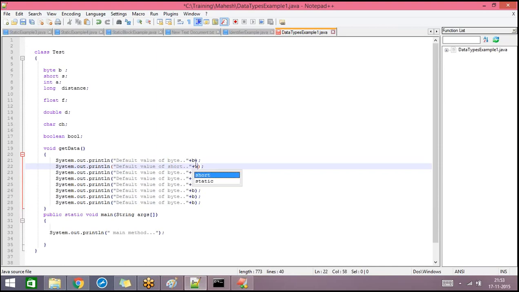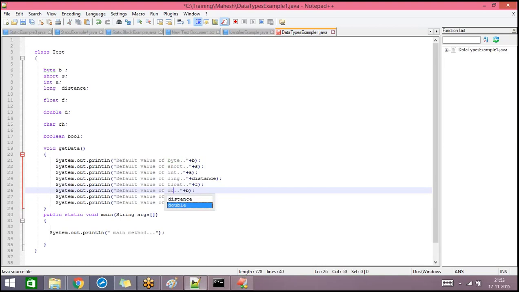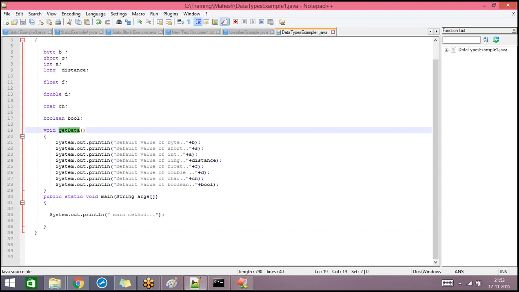For short, and then int, then long, float, double, char, and boolean. Now let's print this.